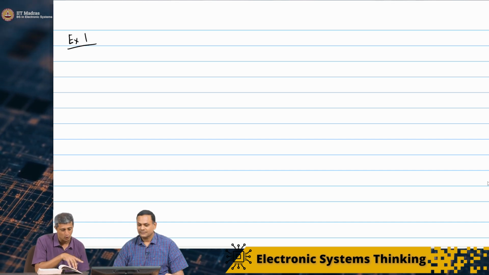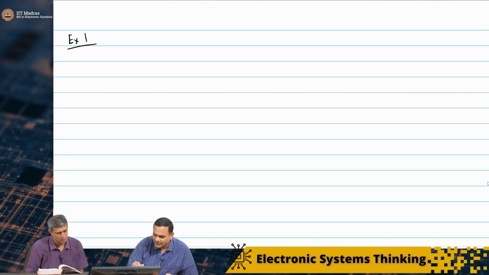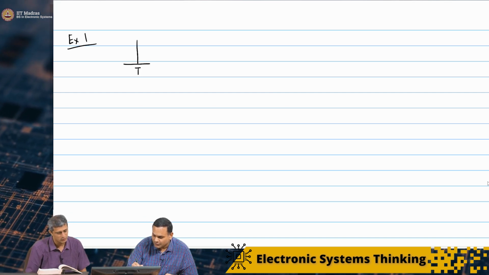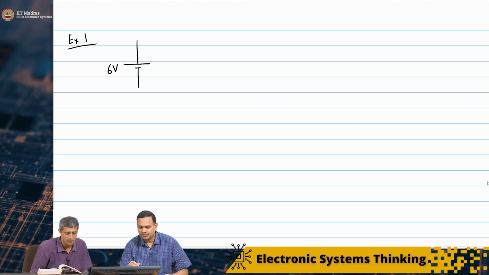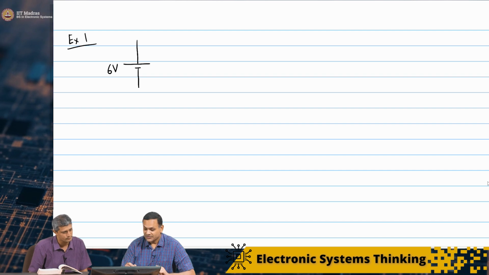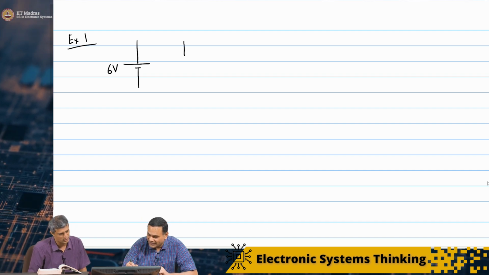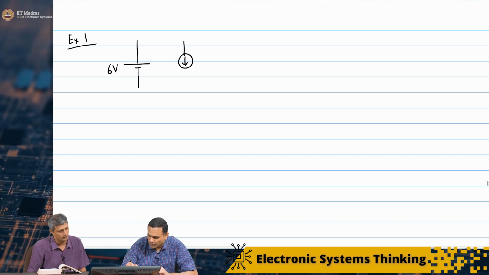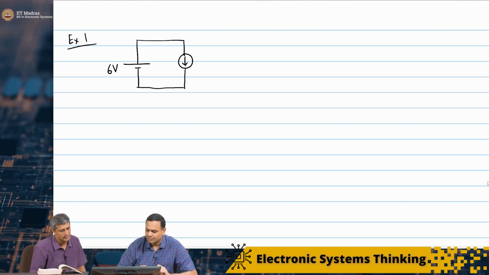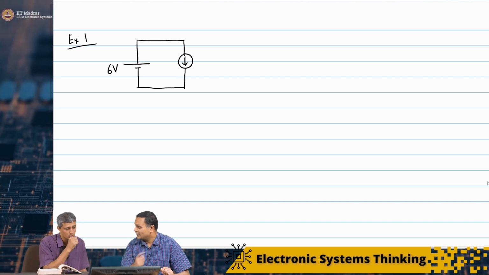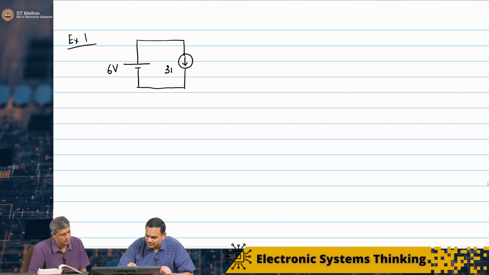There is a 6 volt source placed vertically, positive on top. Then that is connected to a current source going top to bottom, in shunt, across it. The value of the current source is 3 amperes.